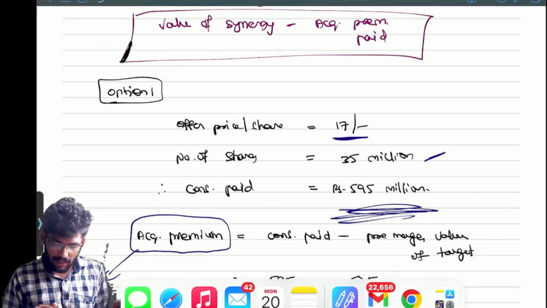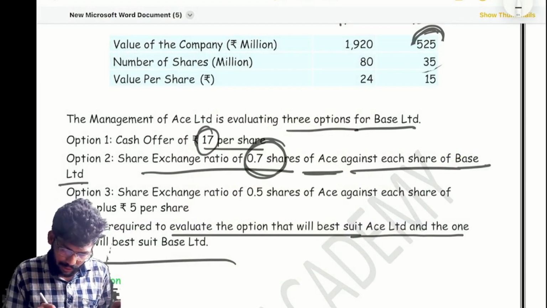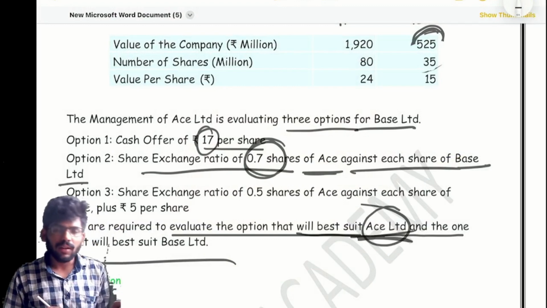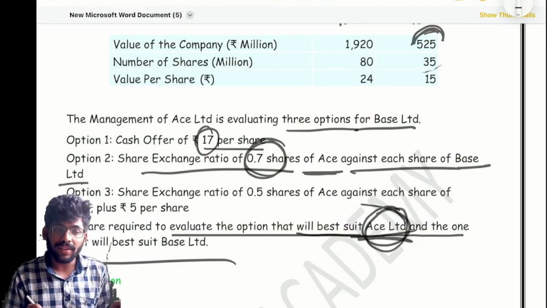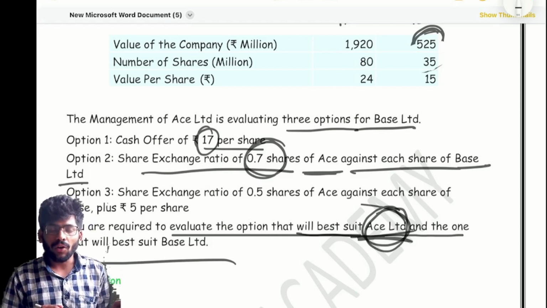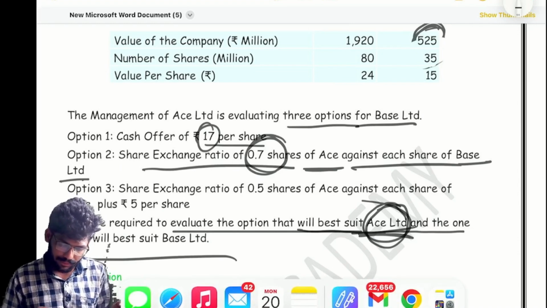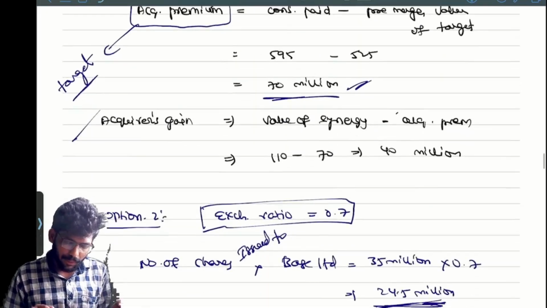Correct or not? So for example, out of the three options, the question asks which best suits A Limited. A Limited means the acquirer, which is the best option to acquire a company. So how can we find out? Under which option are they getting more benefit? That's the option they will choose. That's the option they are going to choose. Clear?